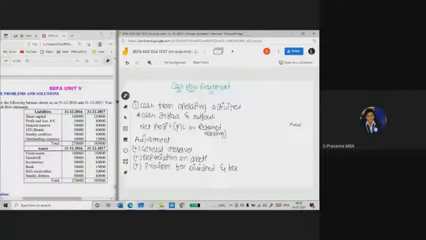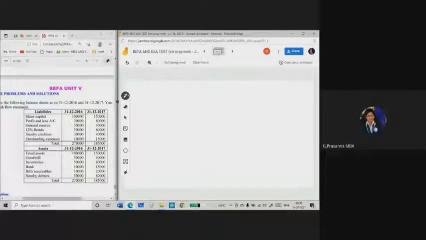Or if you are getting any loss, okay, add loss on sale of asset. Okay, if you are getting any loss on the sale of asset after doing the working related to the particular assets, you need to add that loss on sale of asset in the adjustment. Suppose if you are getting profit, what you have to do? If you are getting profit, deduct it from the adjustments. Okay, profit on sale of asset.